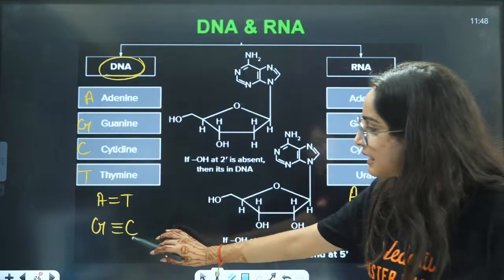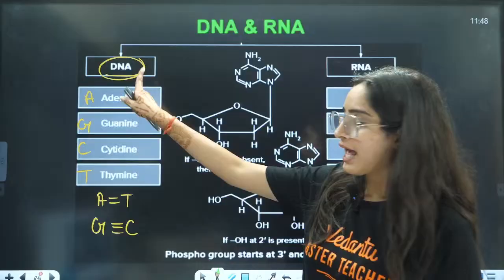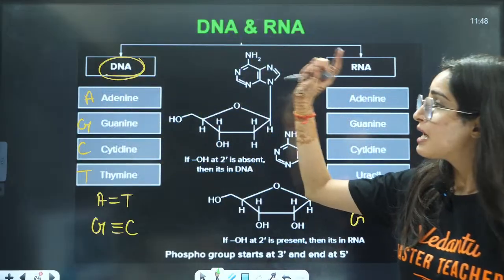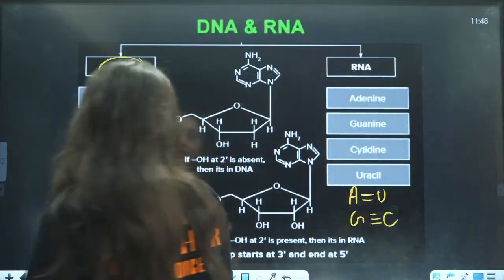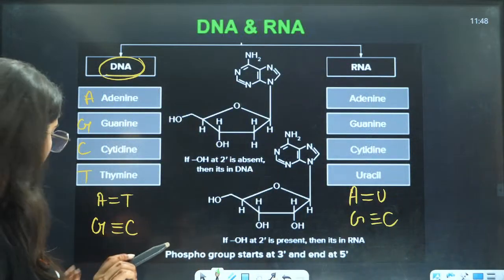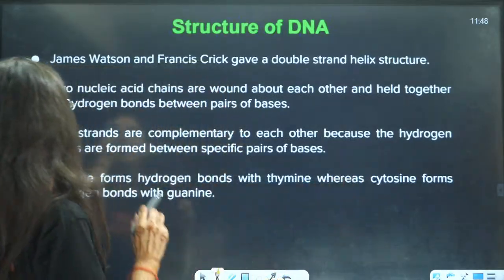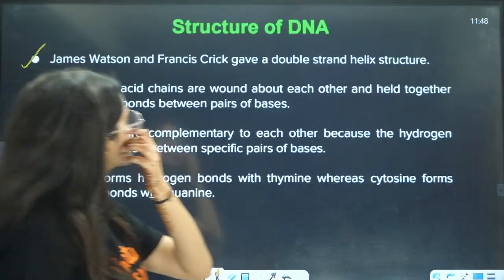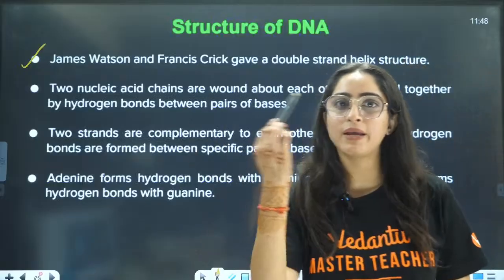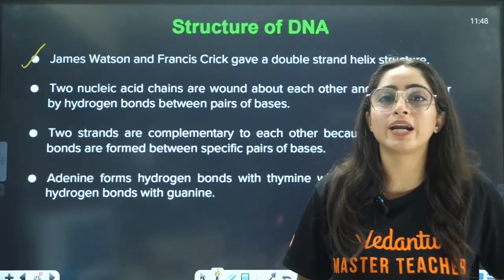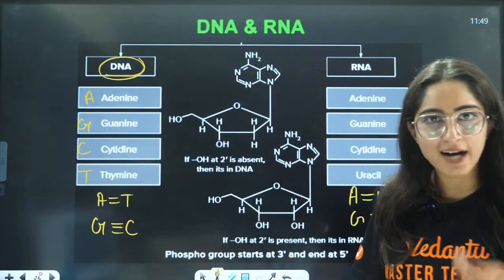Now let us see what is the other difference. The first difference is in the sugar. DNA has deoxyribose, RNA has ribose. DNA has thymine, RNA has uracil. Next is the structure of DNA. James Watson and Francis Crick gave the double strand helix structure. Double strand means because of the hydrogen bonding between the bases. If you talk about this double bond I am showing, these are not exact double bonds.